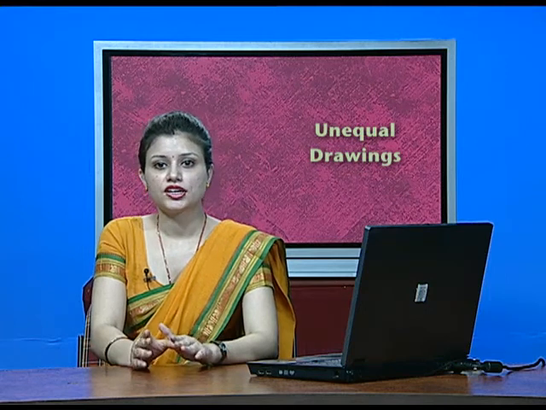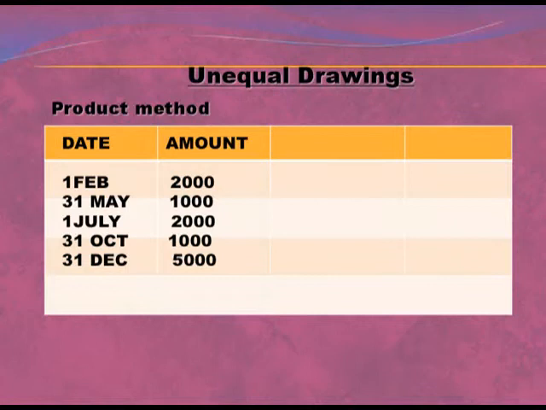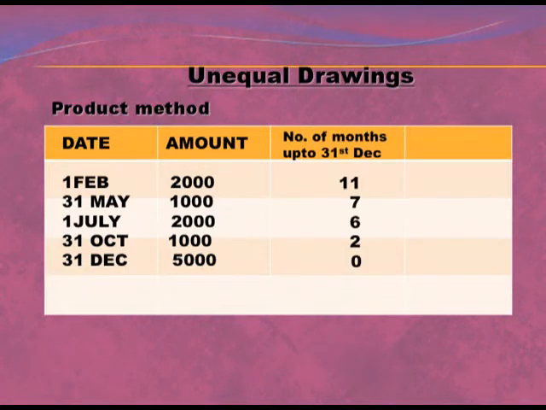First of all, we have to calculate number of months up to 31st December or last date of the year or the financial year. So from 1st February to 31st December there will be 11 months. From 31st May to 31st December 7 months, from 1st July to 31st December 6 months, from 31st October to 31st December 2 months, and from 31st December to 31st December 0 months.